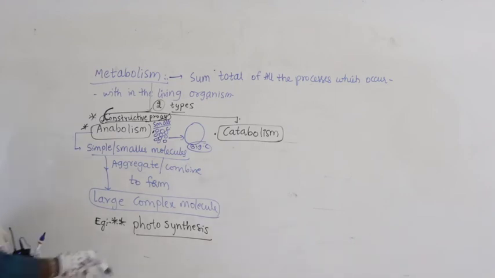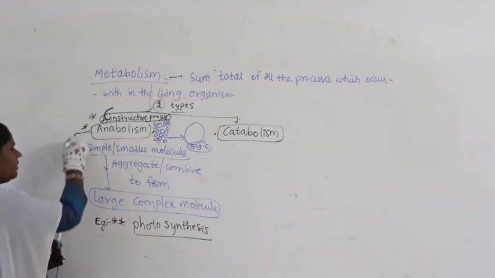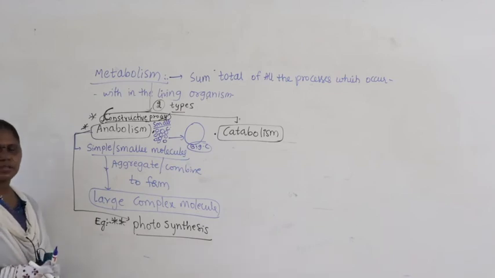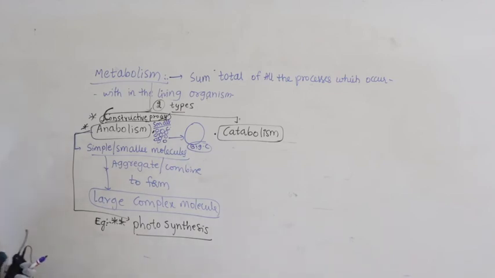Now, why have we taken photosynthesis as an anabolic process? Try to remember, very important: photosynthesis falls in the category of anabolism, not catabolism. Why?